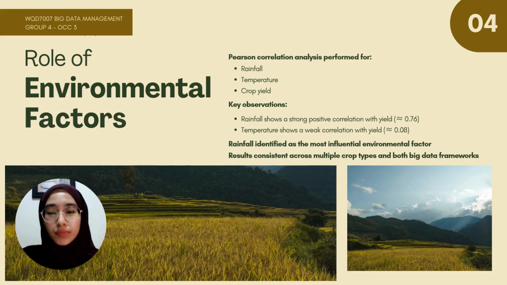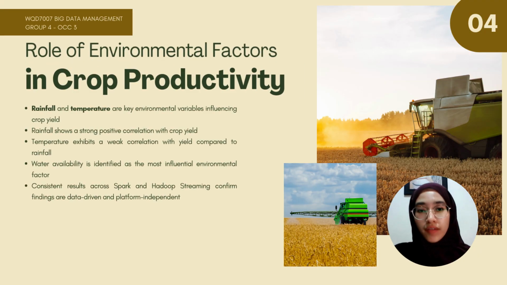The results from the platforms are consistent, demonstrating computational equivalence between the two frameworks and validating rainfall as the predominant determinant of yield. For the role of environmental factors in crop productivity, we evaluated rainfall and temperature as key influencers of crop productivity. Our analysis reveals a distinct hierarchy where rainfall demonstrates a strong positive correlation with yield, while temperature shows a comparatively weak association.